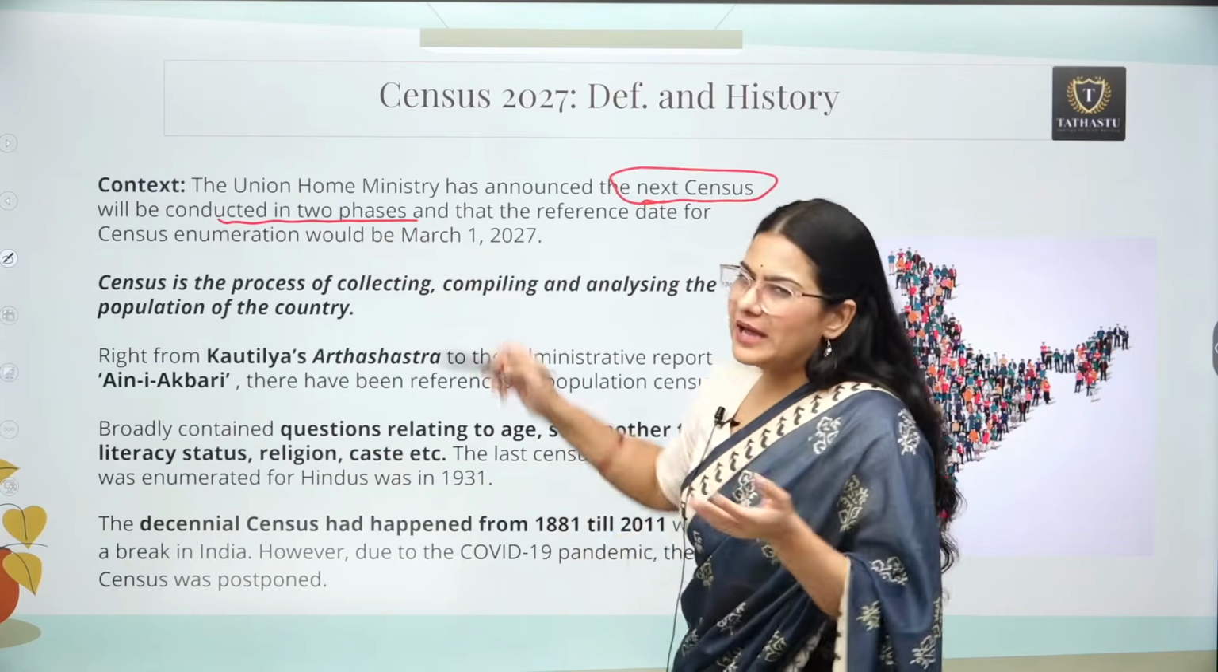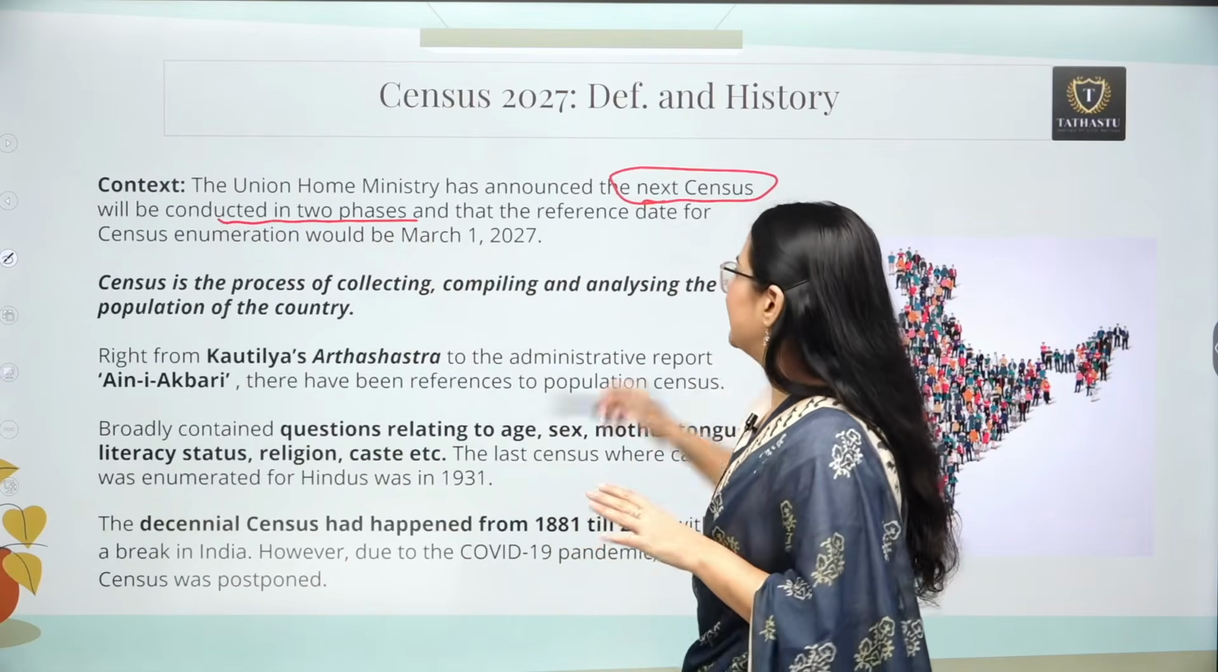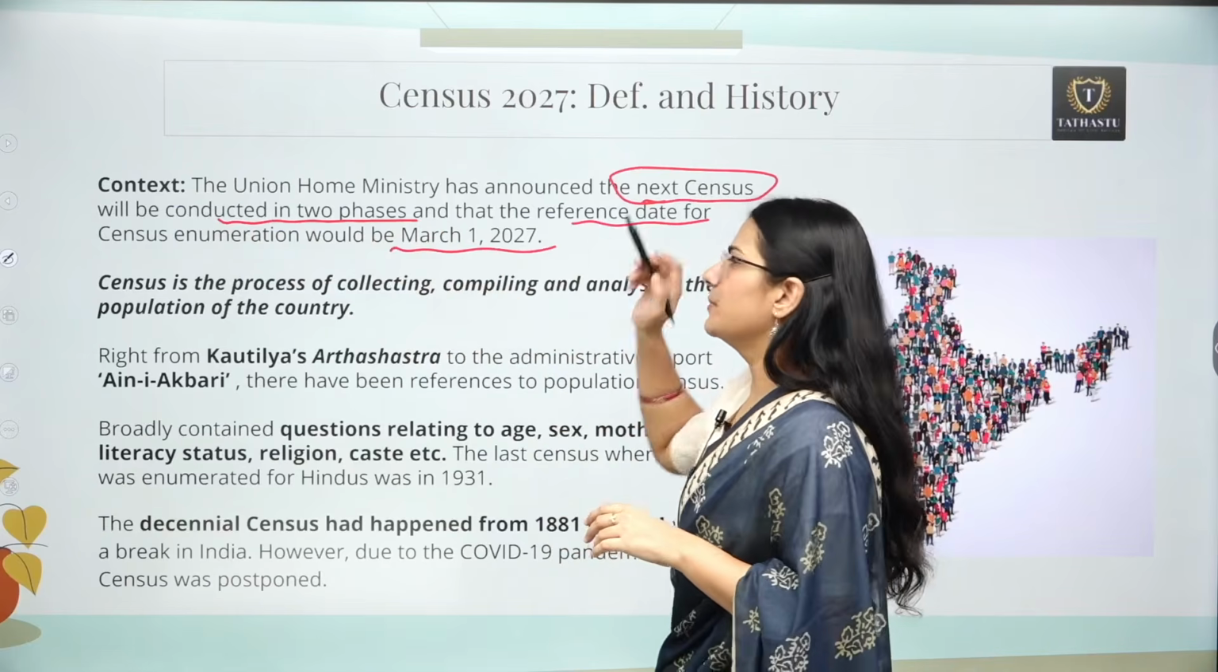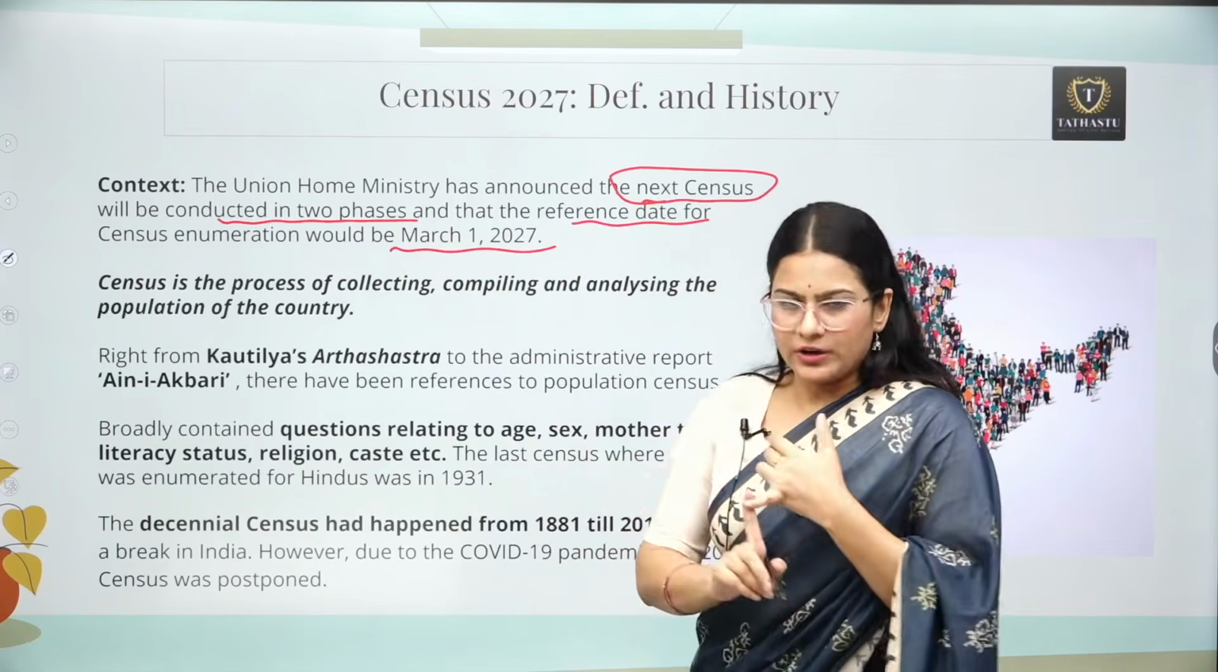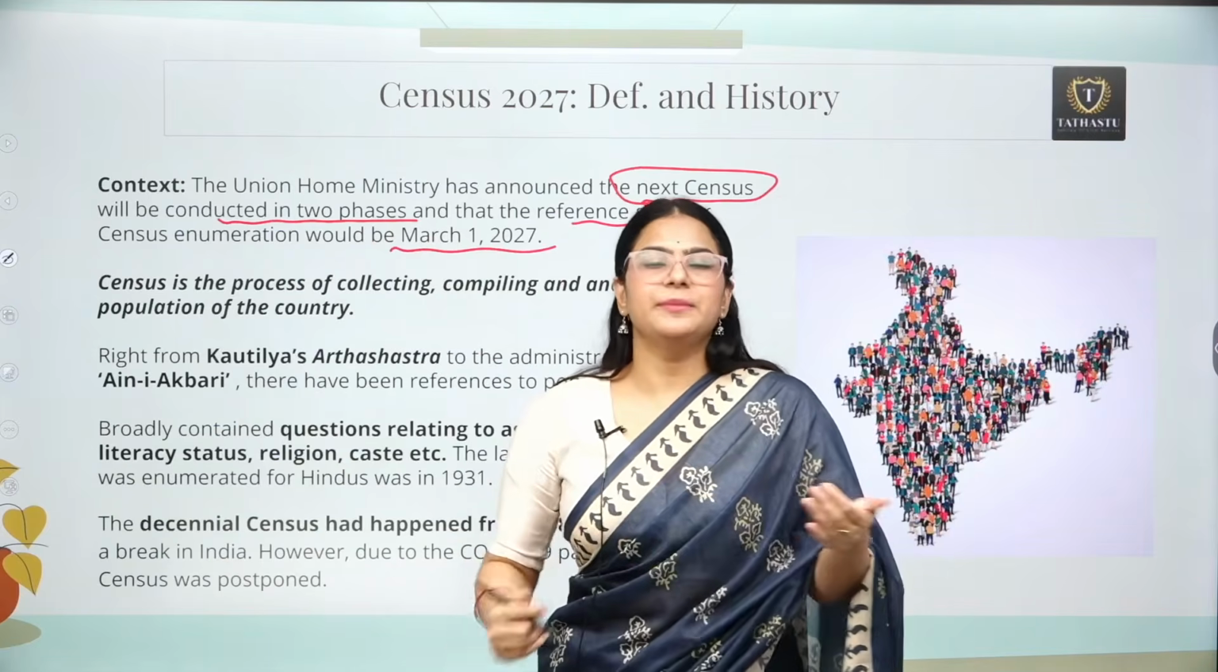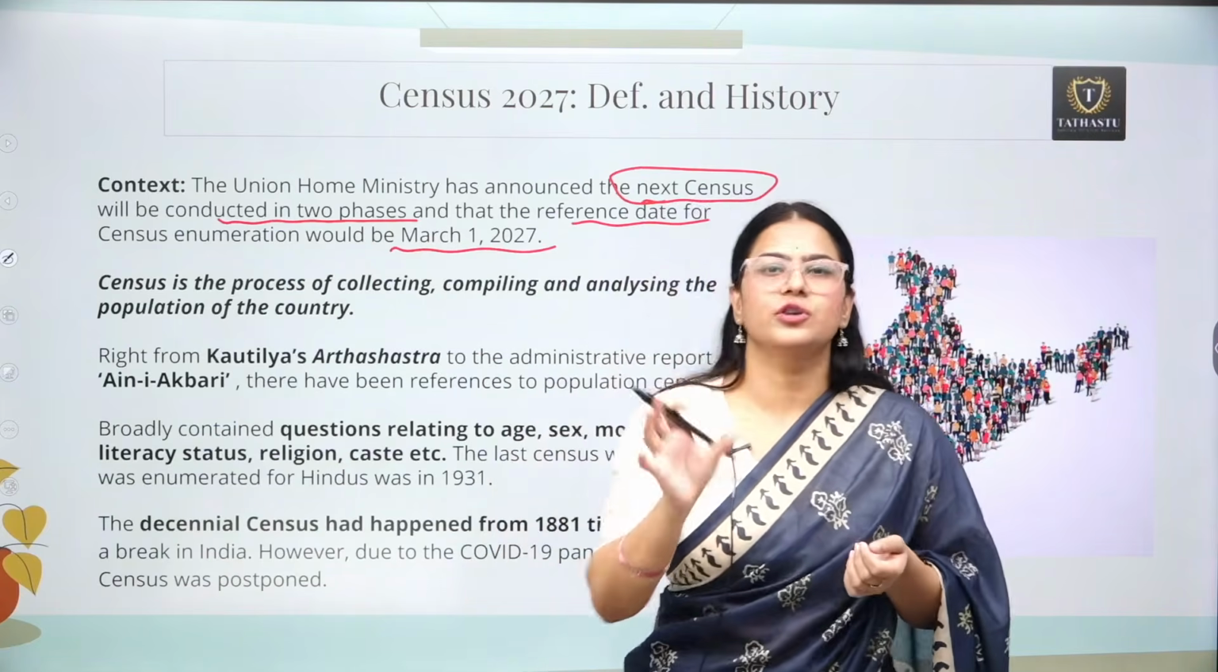Okay, so it is going to be happening in two phases. These are just the facts. Okay, and the reference date is March 1, 2027. Okay, first, if you are going to write a mains answer or if you are making mains-oriented notes,